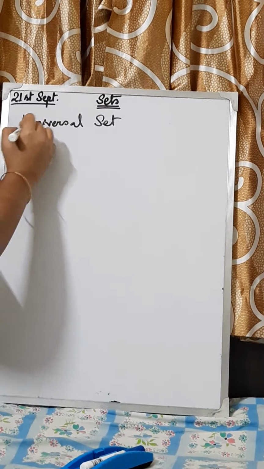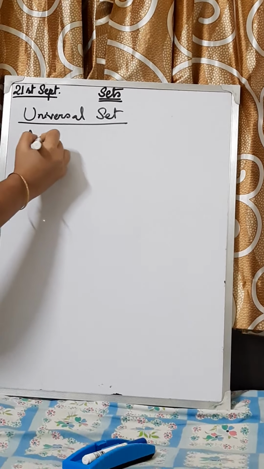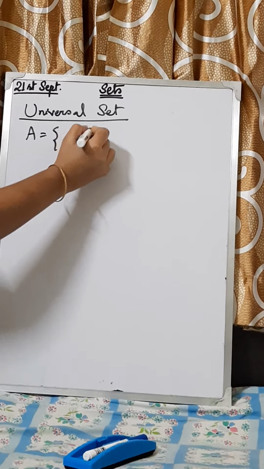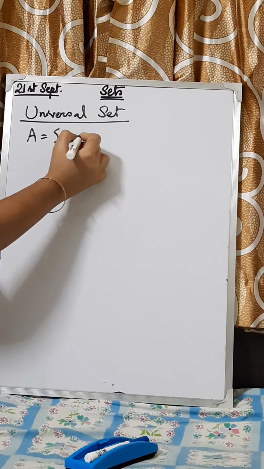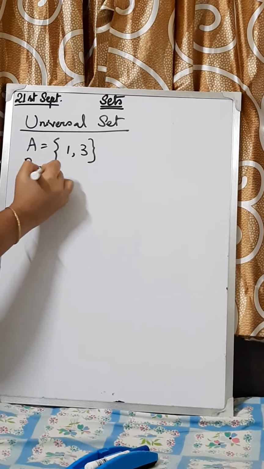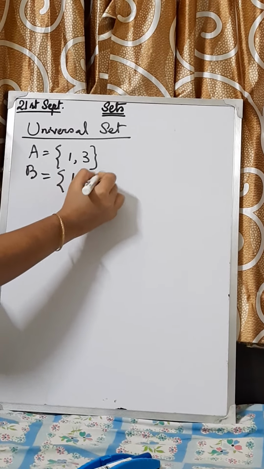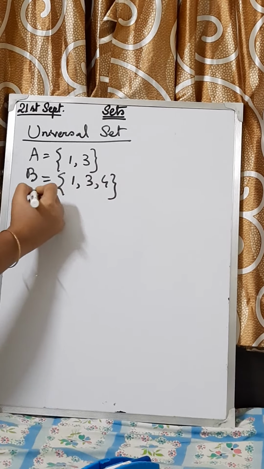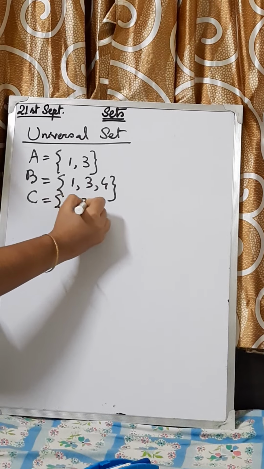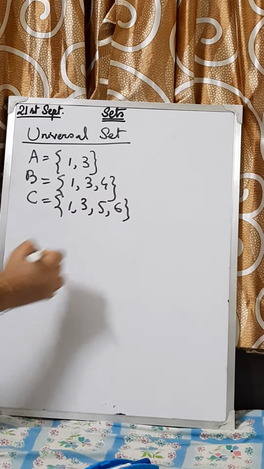Take an example, A equals, given, 1, 3 and B equals, given, 1, 3, 4. C equals, given, 1, 3, 5, 6.